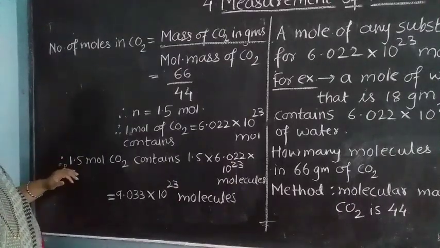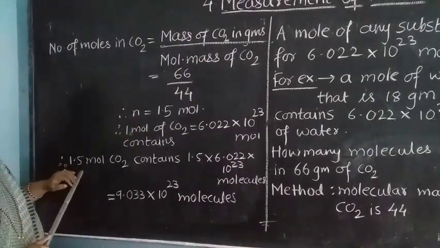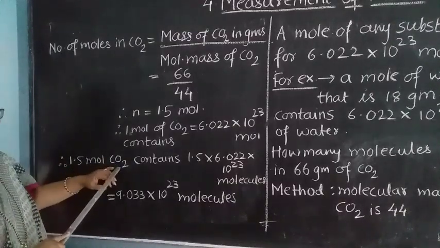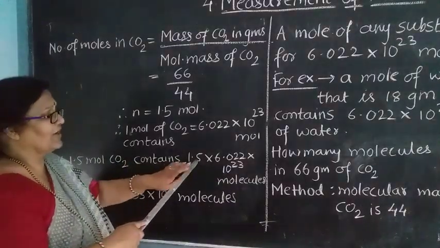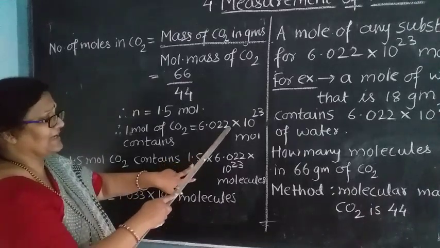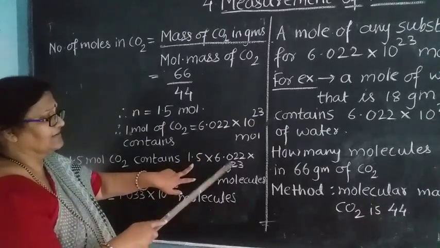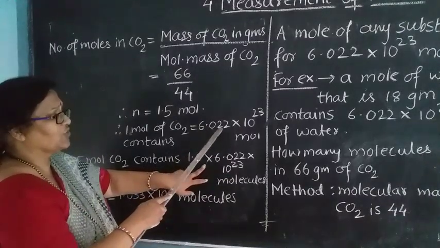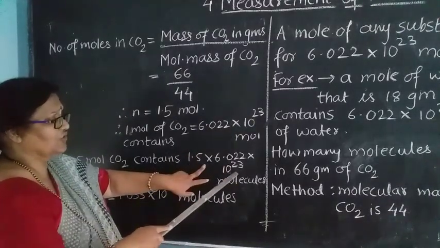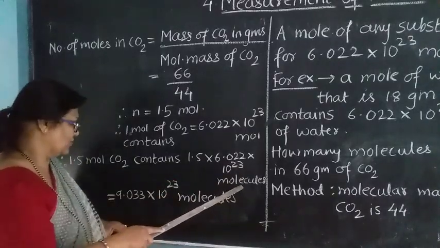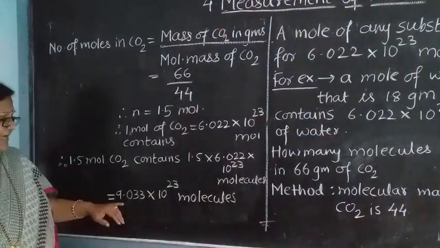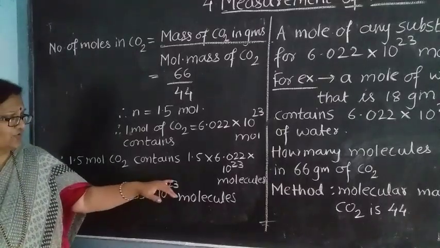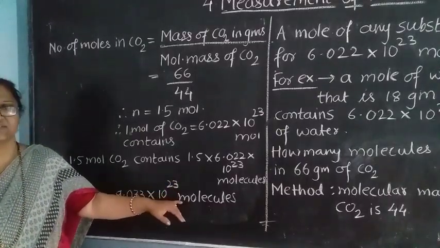Now this 1.5 we have taken here, so 1.5 moles of CO2 contains 1.5 multiplied by this value. That is 1.5 into 6.022 into 10 raised to 23, so we get the answer 9.033 into 10 raised to 23 molecules.